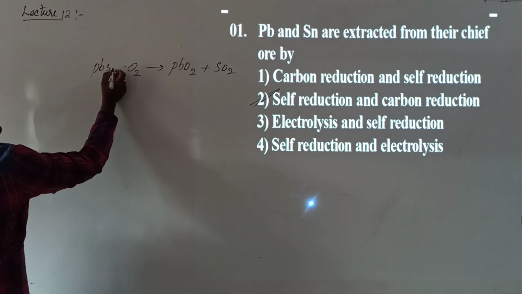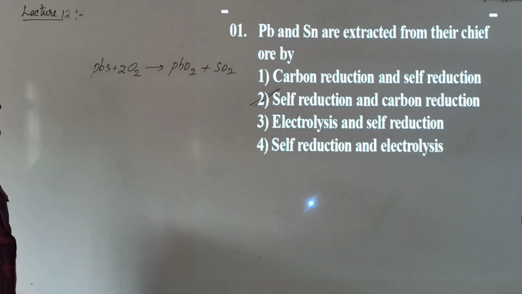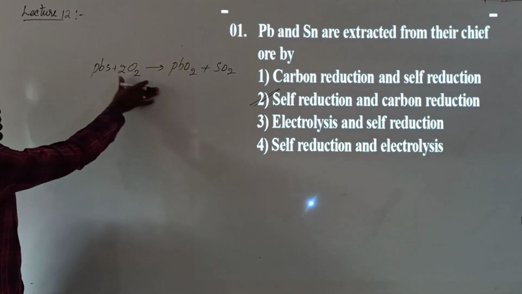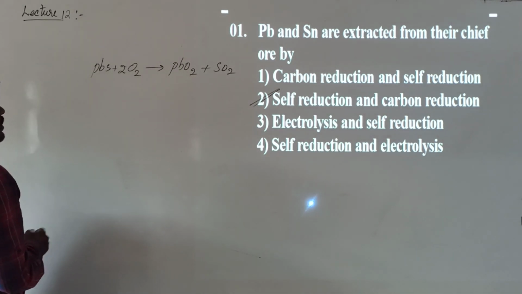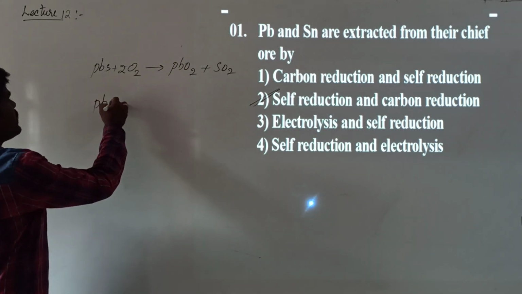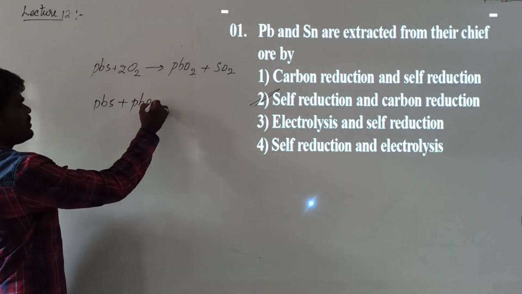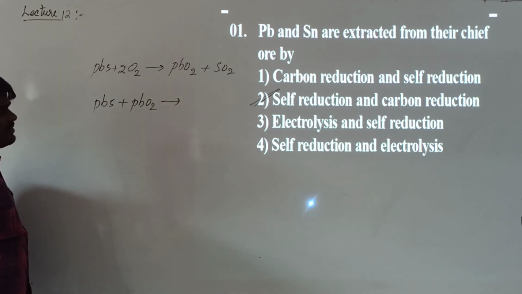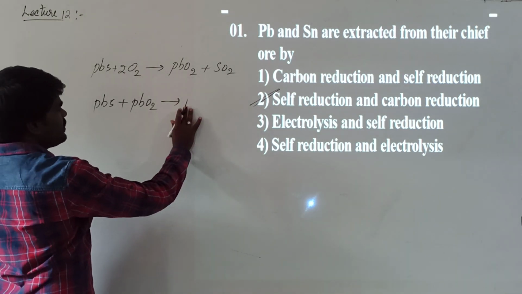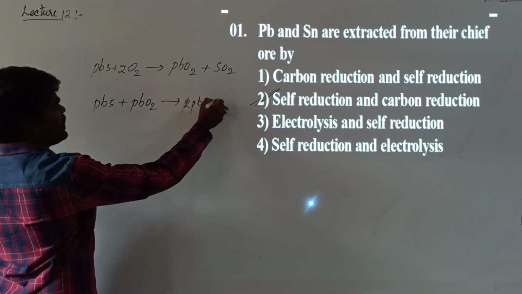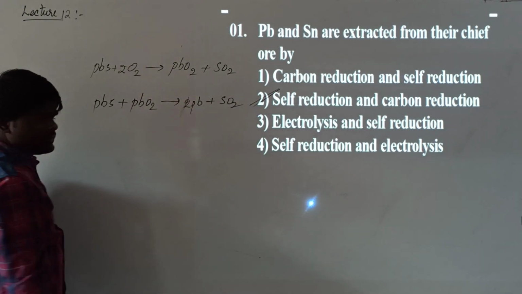Take 3 moles of oxygen. This we call roasting. When this lead sulfide combines with the lead oxide, it undergoes self-reduction. You will get 3 moles of lead plus SO2.